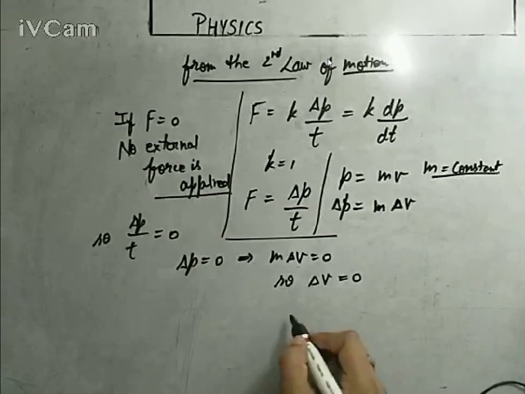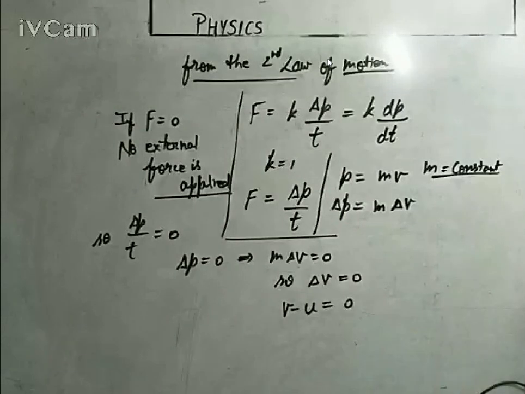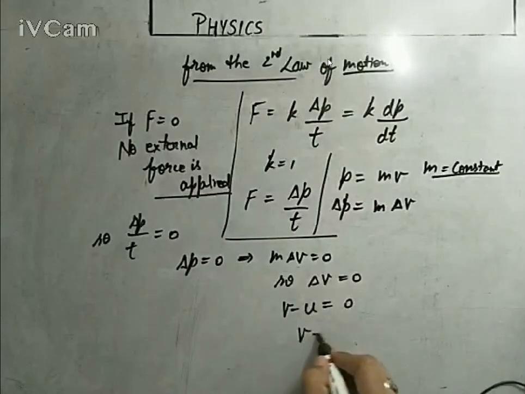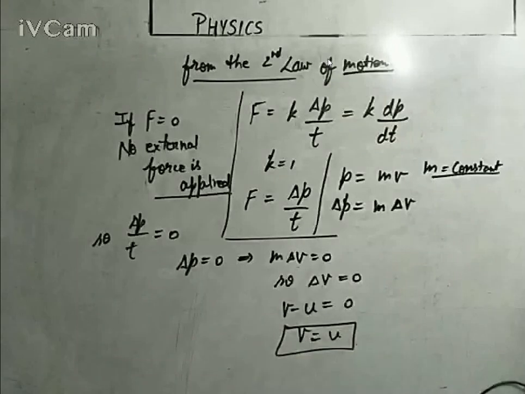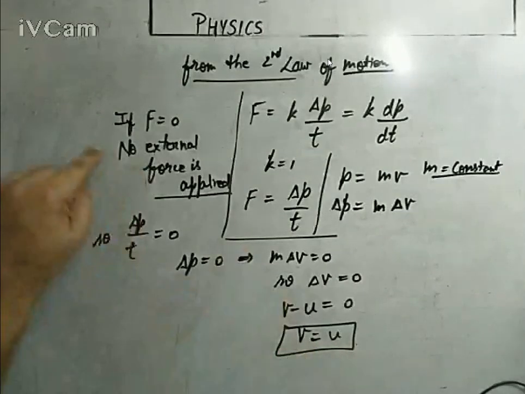Change in velocity is final minus initial. So V minus U equals 0, or V equals U, which is actually satisfying the condition of inertia. There will be no change in velocity, meaning there will be no change in the state of the body. If the body is initially at rest, finally it will remain at rest. If the body is moving in a particular direction with a particular velocity, there will be no change in the direction as well as magnitude of the velocity. It will remain the same, because this statement shows that the initial and final velocities are the same when we are not applying any external force. So this is the justification of the law of inertia.